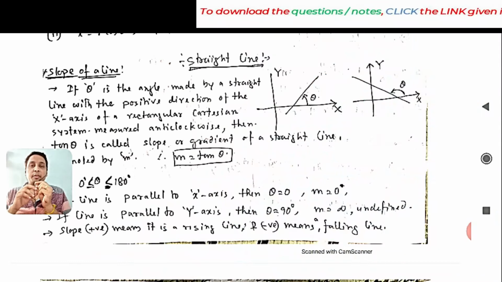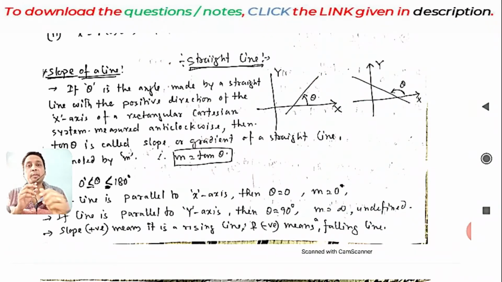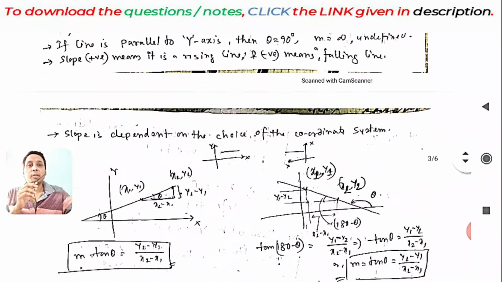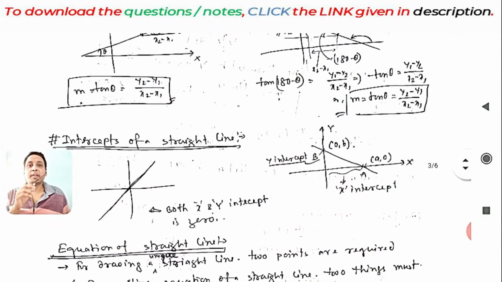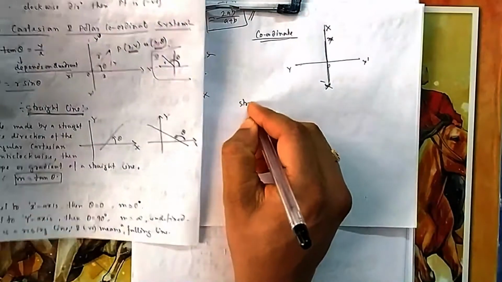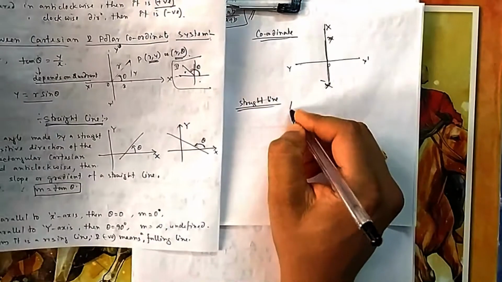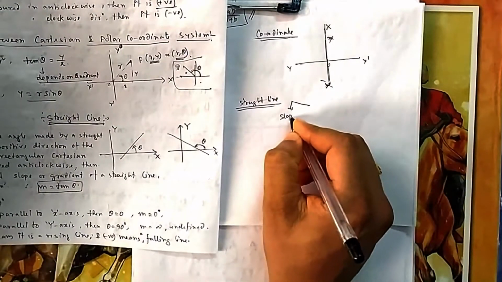Okay students, from today we will start straight lines. First we will see some unique properties of a straight line, two new concepts, that is slope and intercept. So today we will discuss these two. Okay, then let's discuss slope and intercept of a straight line. What we have learned till now in coordinate geometry, two extra things are there in a straight line. One is slope, one is intercept.